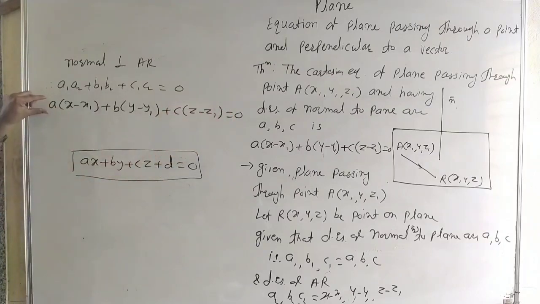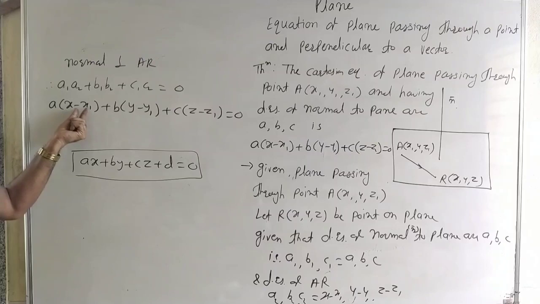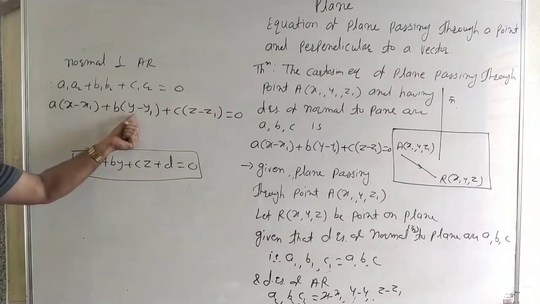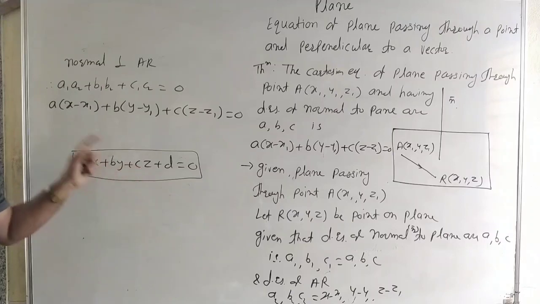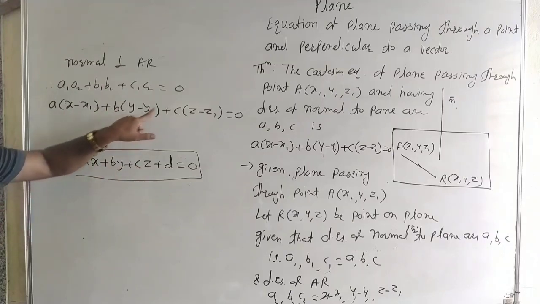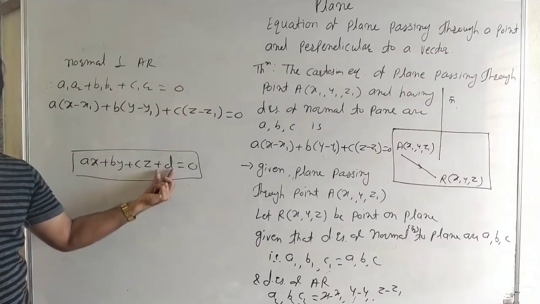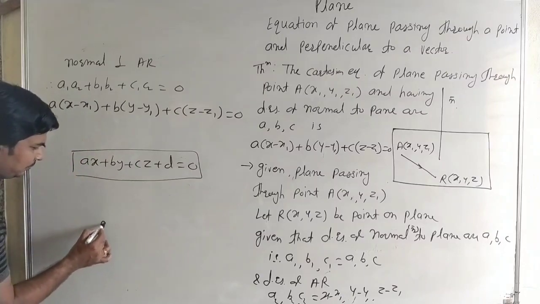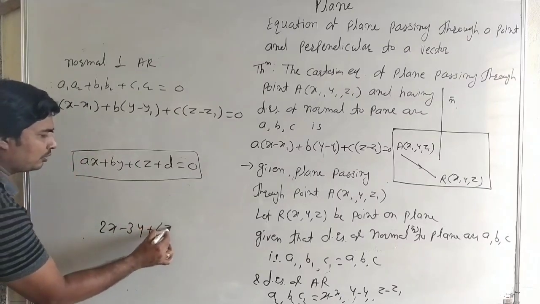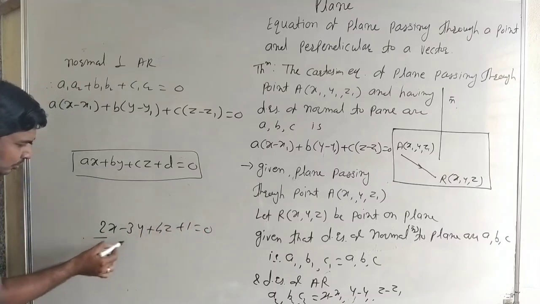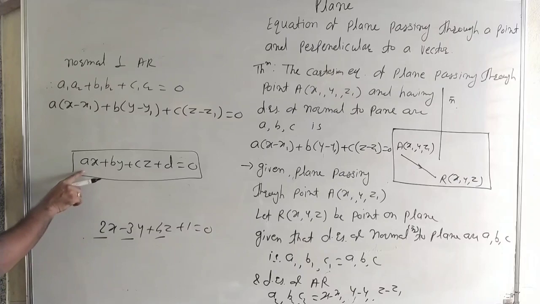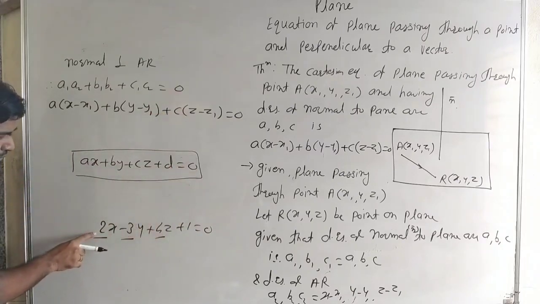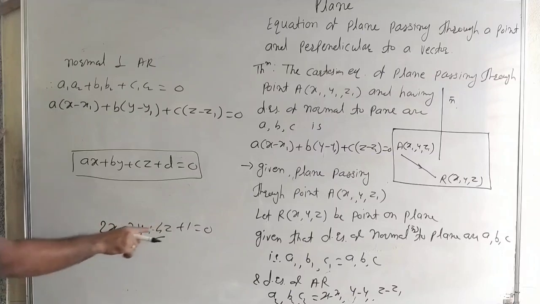When we calculate this, it is a into x, minus a x1, where x1 is a point and a is a direction ratio, the multiplication is a scalar. Here ax plus by plus cz, and minus ax1 minus by1 and minus cz1, then the calculation gives d. That is ax plus by plus cz plus d. Suppose the equation of plane is 2x minus 3y plus 4z plus 1 is equal to 0, then 2, minus 3 and 4 are the direction ratios of the normal.